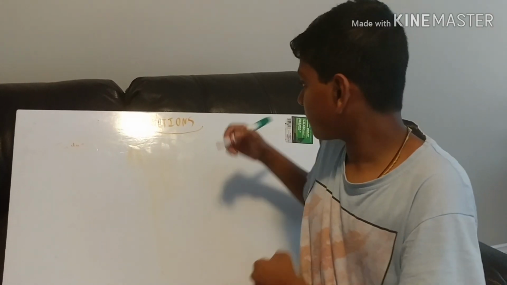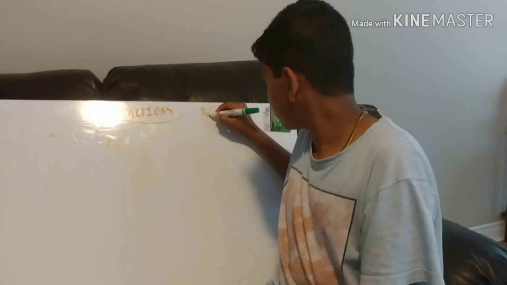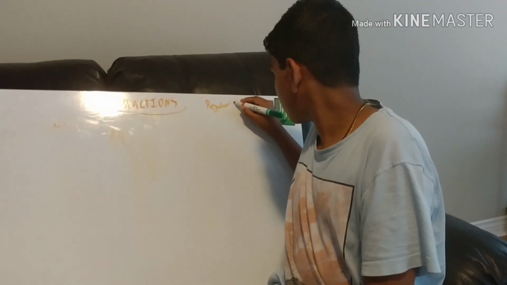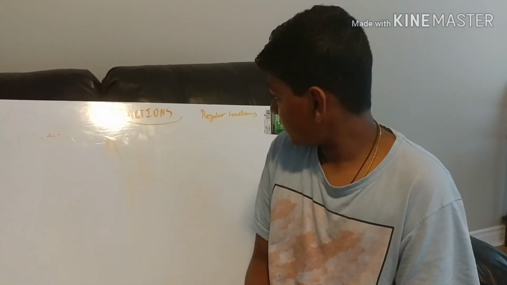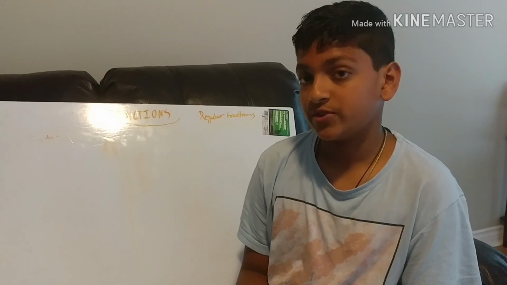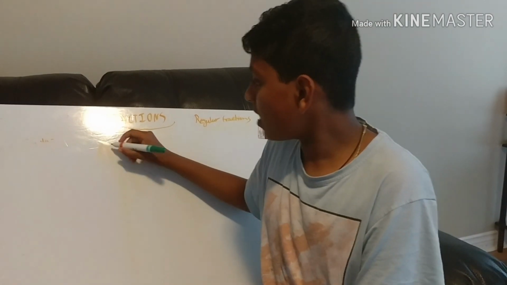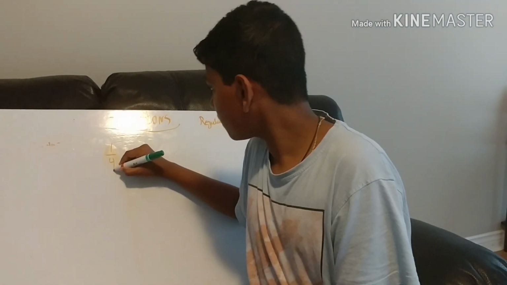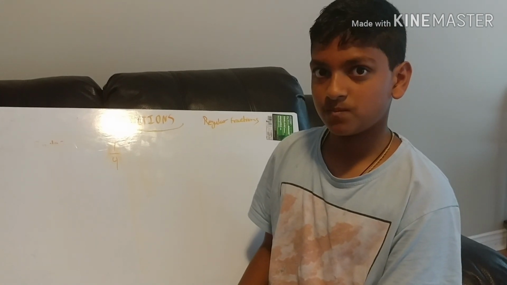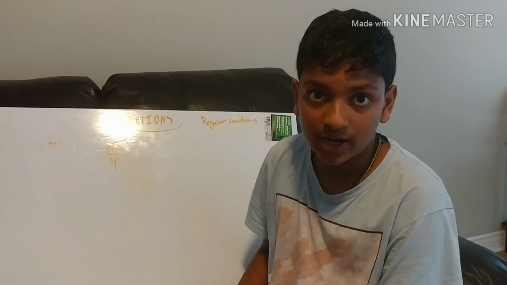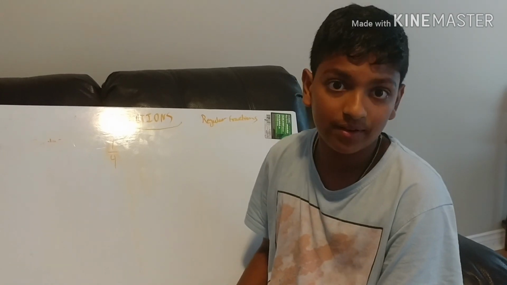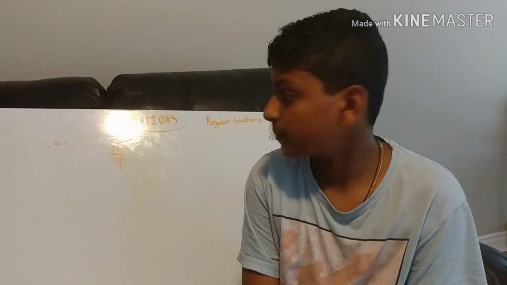Today we're going to be talking about regular fractions. There are 2 other types of fractions, but today we're just going to be talking about regular fractions. So what I showed you, 1/4, was a regular fraction. Now, we can add fractions and subtract fractions, and multiply and also divide. But today I'm just going to be talking about adding and subtracting fractions.